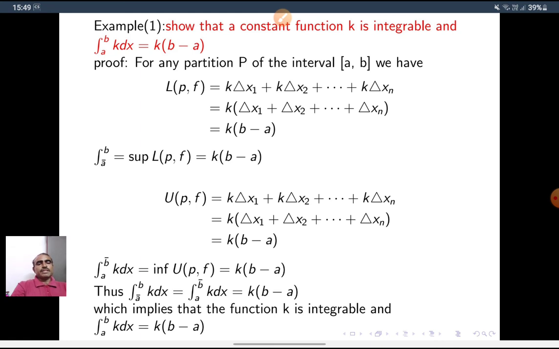So k into b minus a. Therefore the upper integral of k dx is equal to the infimum of all upper sums, which is k into b minus a. Here the lower integral is equal to k into b minus a, and the upper integral is k into b minus a. Therefore both are equal. It implies that the constant function k is integrable and the integral is k into b minus a.